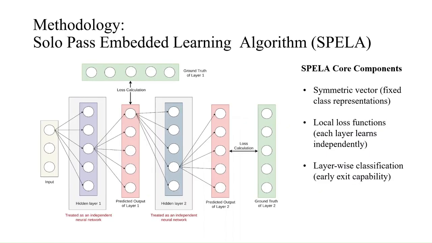To tackle these challenges, we propose the Single Pass Embedded Learning Algorithm, or in short SPELA. It does not use any backpropagation, rather it updates the weights during the forward pass using a local loss function. It uses symmetric vectors as ground truth at each layer. Looking at the diagram, you can see that each hidden layer works independently, which eliminates the need for a global error signal. Also, we can do classification at each layer instead of only the final layer, which gives us an early exit feature. Normally, the deeper layers produce more accuracy than earlier layers.